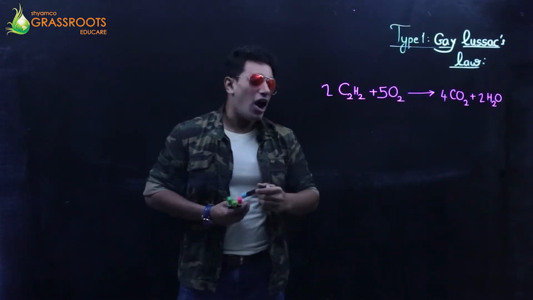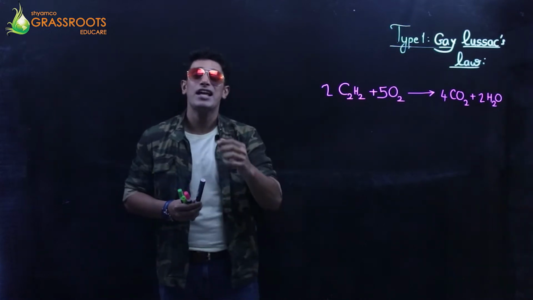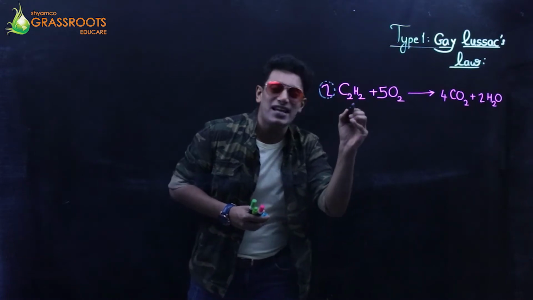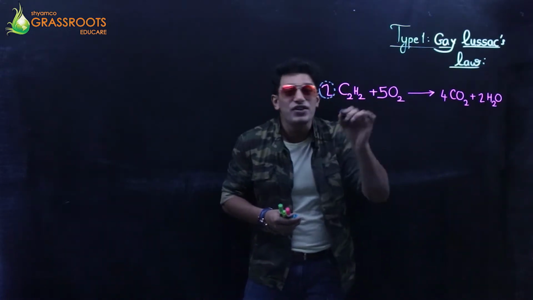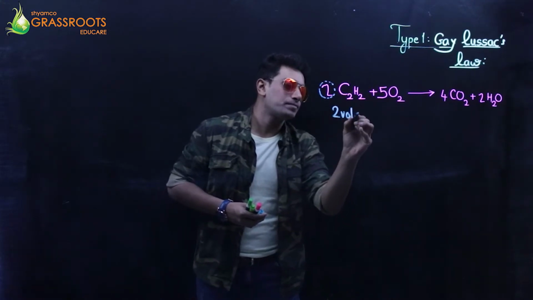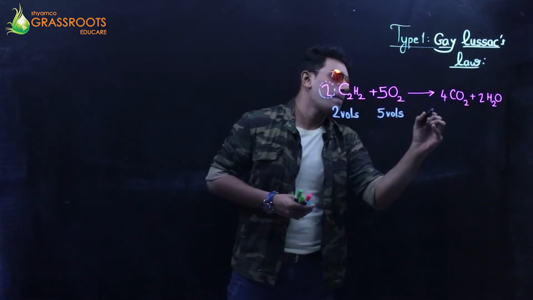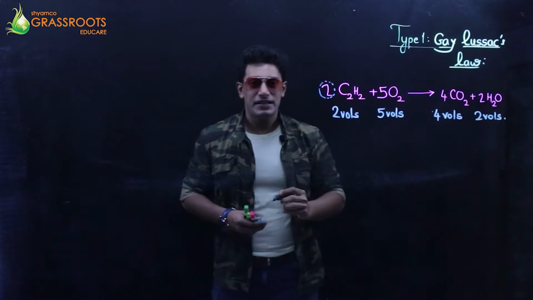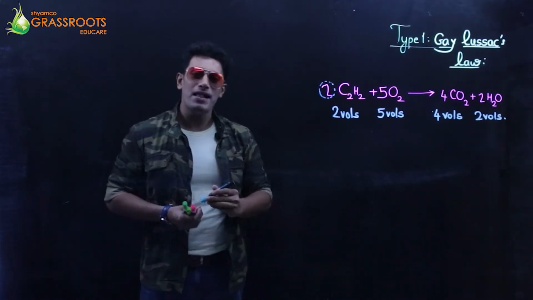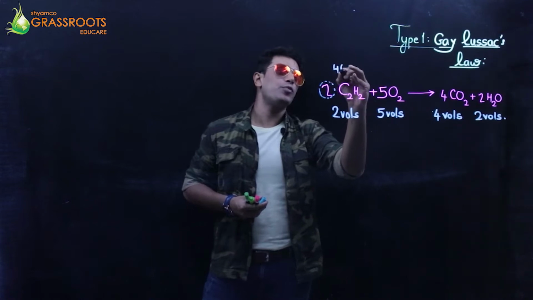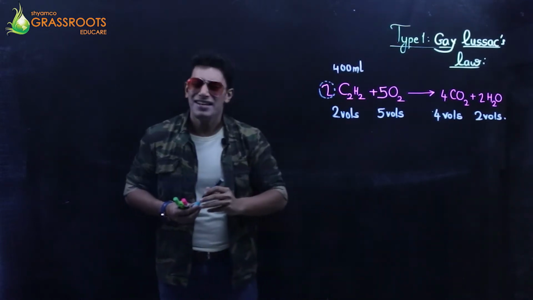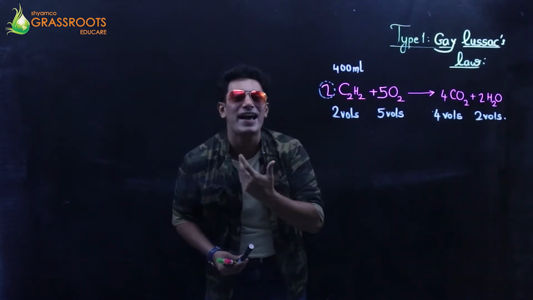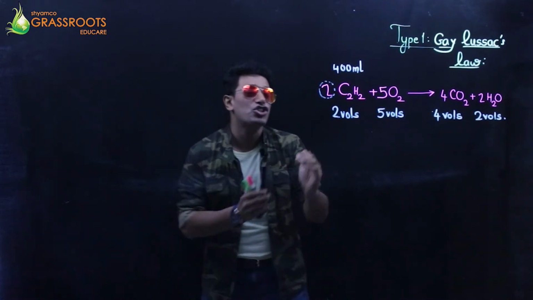Now what we can do is, underneath the reactants, write down the volumes. Can I say 2 volumes of acetylene is used up in the reaction? So 2 vols. Underneath this, 5 vols, 4 vols and 2 vols. Perfect. Now I have been told 400 ml of acetylene. So the total which we have in our experiment, in a laboratory, I am performing this experiment. How much acetylene do I have? I have 400 ml, which constitutes